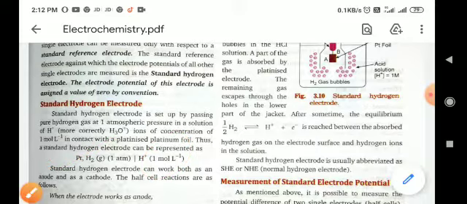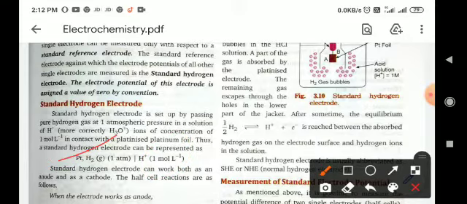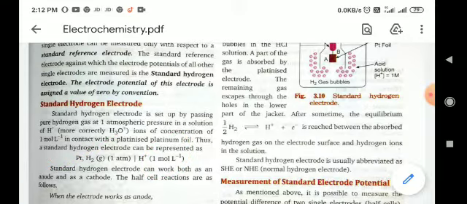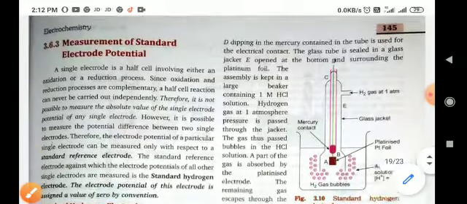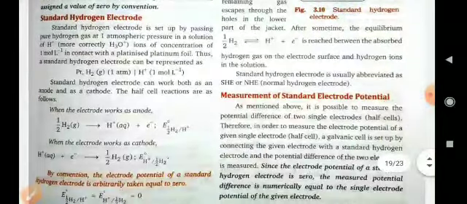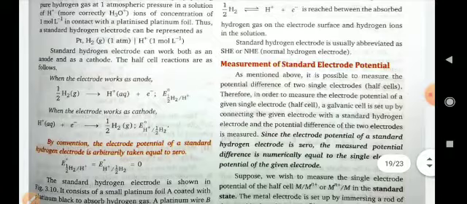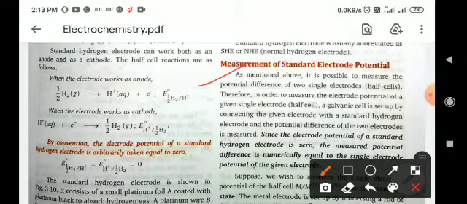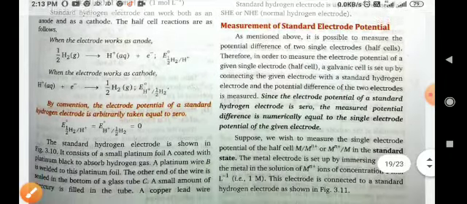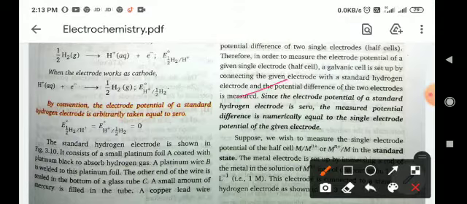So it is the basic representation of the standard electrode potential of hydrogen, and the complete representation is given in this structure. Now, measurement of the standard electrode potential. How can you measure the standard electrode potential? Since the electrode potential of a standard hydrogen electrode is 0, the measured potential difference is numerically equal to the single electrode potential of the given electrode.